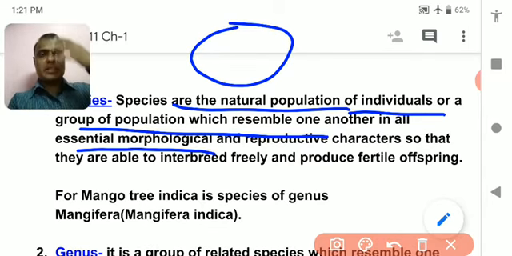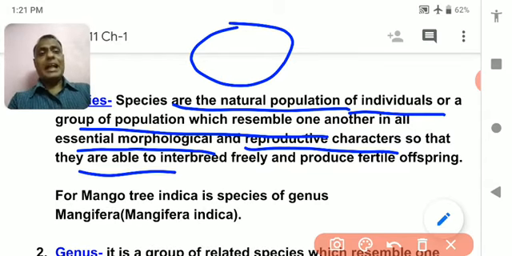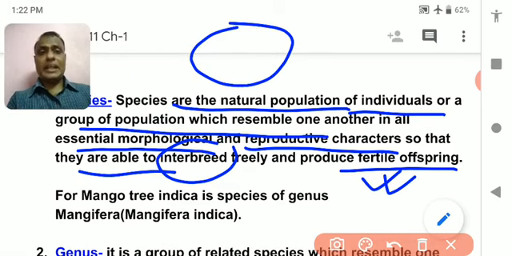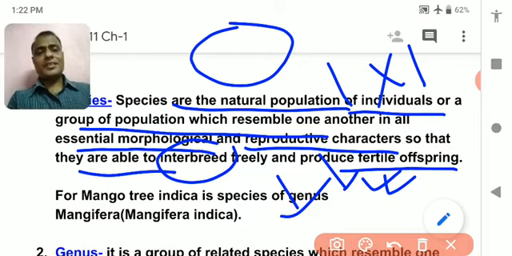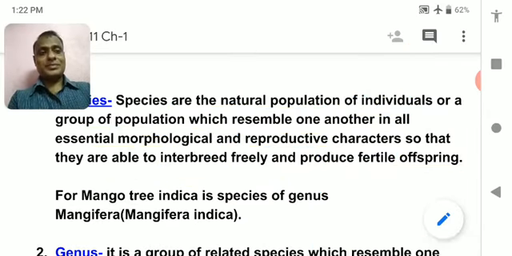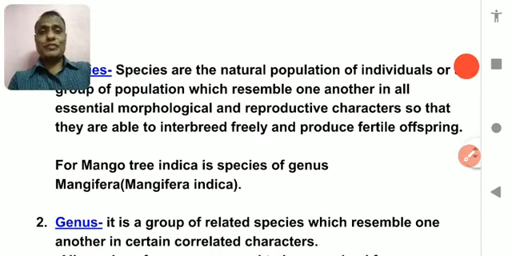Their morphological appearance and mode of reproduction are the same, and they can reproduce fertile young ones, meaning the young ones are able to reproduce well. So 2 members of the same species can reproduce. If the species are different, they cannot reproduce. Like a lion cannot reproduce with a tiger, although they look alike, because they belong to 2 different species.